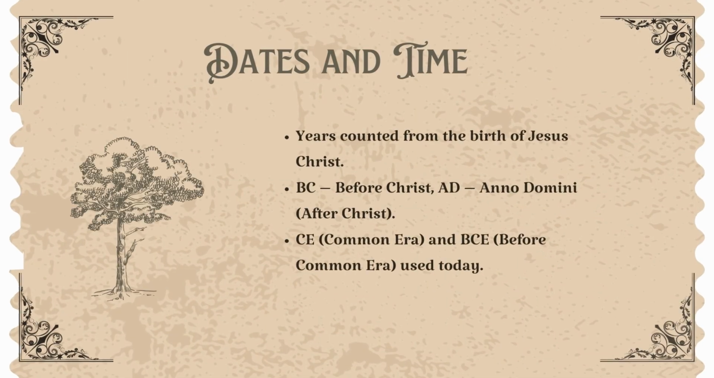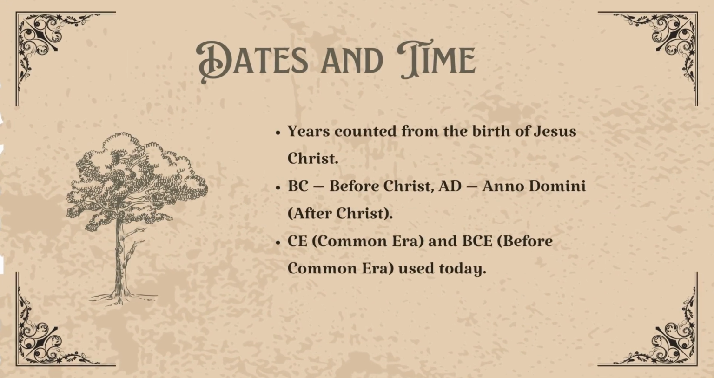Dates and time. When we talk about the past, we need a timeline. Most of the world uses a system based on the birth of Jesus Christ. BC stands for before Christ, the years before his birth. AD stands for Anno Domini, meaning in the year of our Lord. So 2000 AD means 2000 years after Christ's birth.